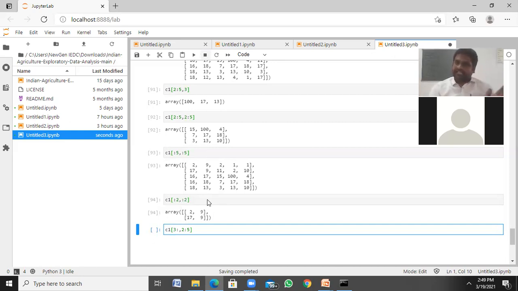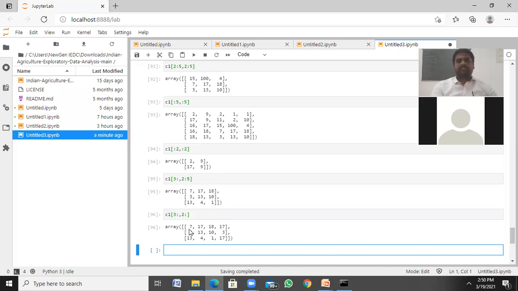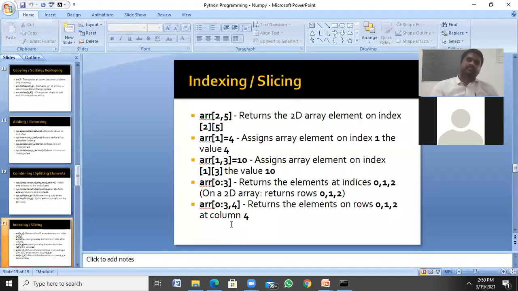If I want the entire columns, not restricted up to 5, I can write 3 colon comma simply 2 colon, that's all. See here, it started the same, but the last column is included. This is the way we do indexing and slicing of the content of an array using the NumPy library.